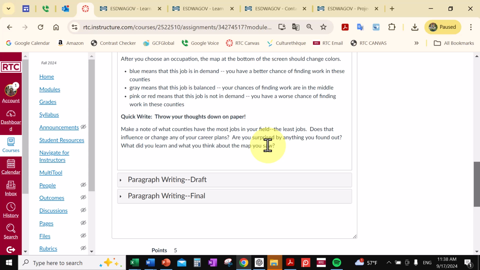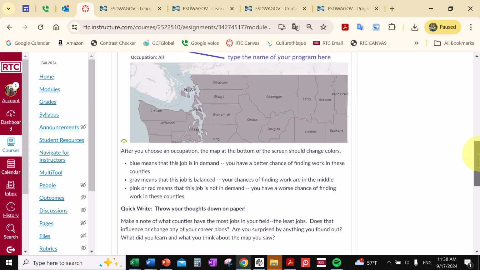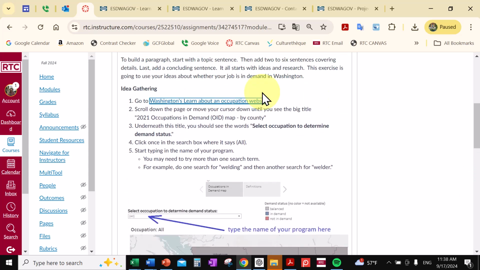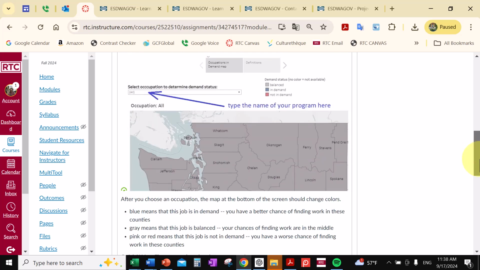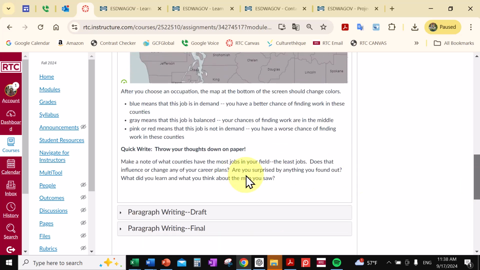And I would really encourage you to use that map and go in there and look at the education that is required for your position, and look at some of the other information that's in there about your job. Okay, so that means just clicking on the link of the job title and it'll take you over to a new page. So just explore what's in this web page and then jot down your ideas. And what I'm concerned about and what I want you to do is just look at it and make some kind of opinion of it and then write about it.